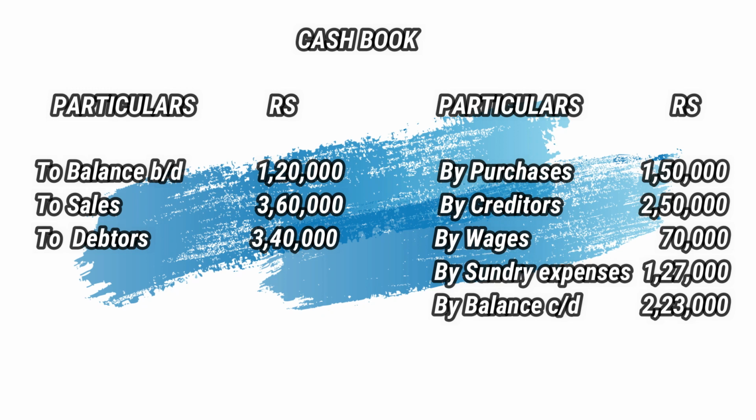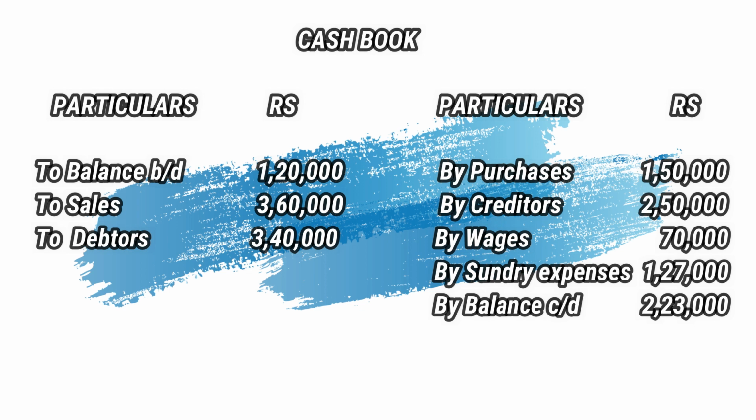And by wages, this amount should be taken to the trading account. And sundry expenses, 1,27,000. This amount should be taken to the profit and loss account debit side. And then by balance carried down 2,33,000. This amount should be taken to the balance sheet, which you are going to prepare at the end of the problem sum.